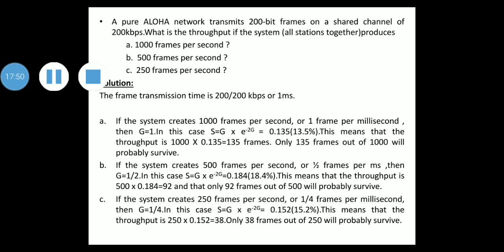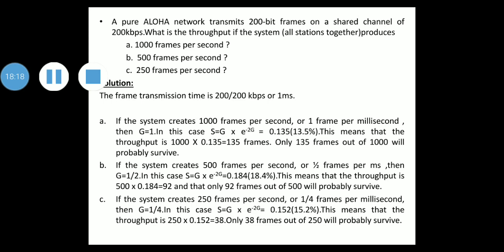So in this case, S equal to G into e raised to minus 2G, which is 0.135, that is 13.5%. What this means is that throughput is 1000 into 0.135, which is 135 frames. So only 135 frames out of 1000 will probably survive. Second, if the system creates 500 frames per second, or 1 by 2 frames per millisecond, then G equal to 1 by 2.